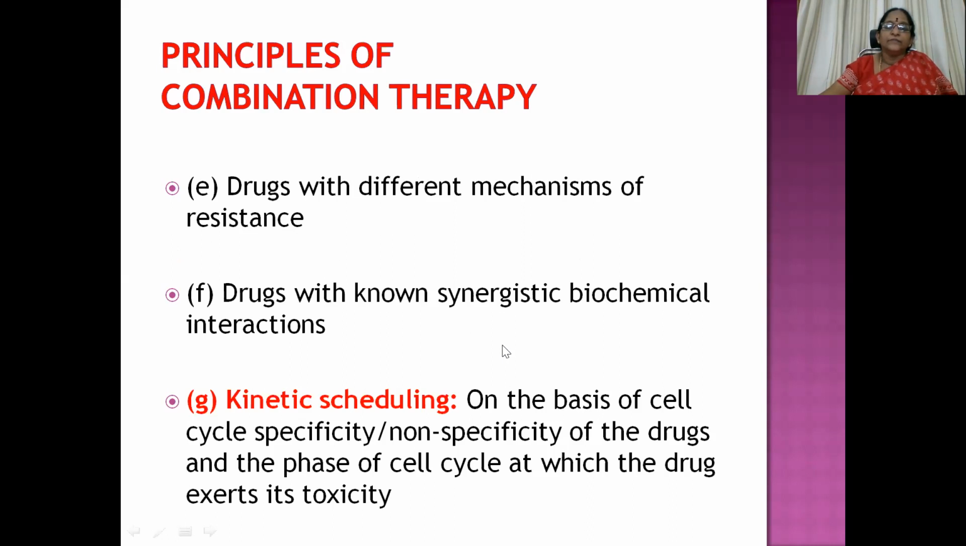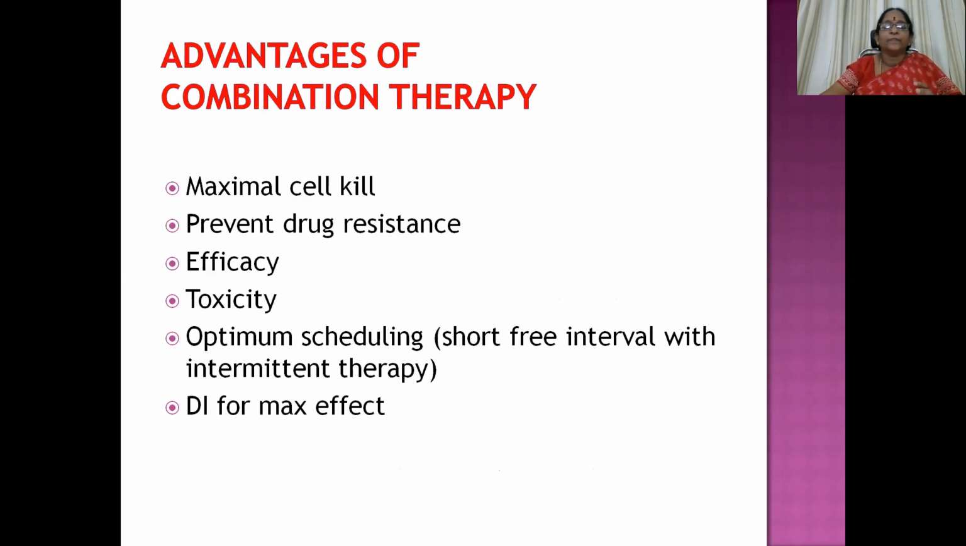Then kinetic scheduling. This is on the basis of cell cycle specificity or non-specificity of the drugs and the phase of the cycle at which the drug exerts its toxicity. That's what we have discussed in our previous slides. We have divided the cytotoxic drugs into two categories, cell cycle specific and cell cycle non-specific. So we need to know which phase of the cell cycle we need to target, and pick that particular group of drugs which is active through that phase. This is the meaning of kinetic scheduling.